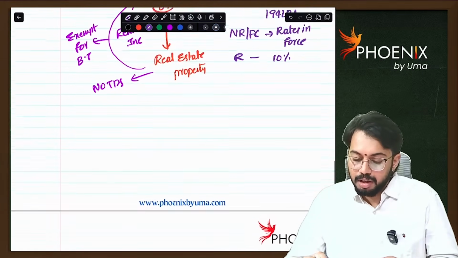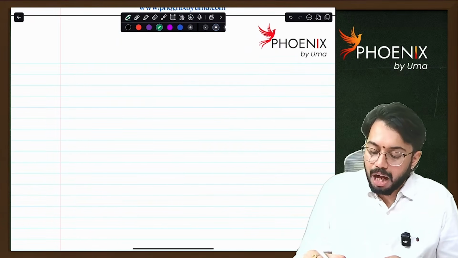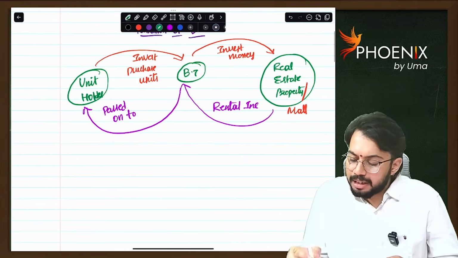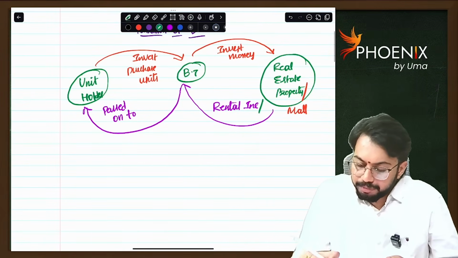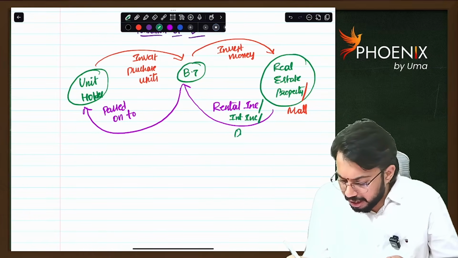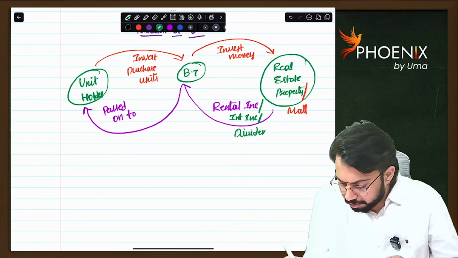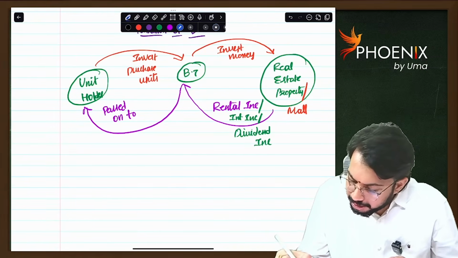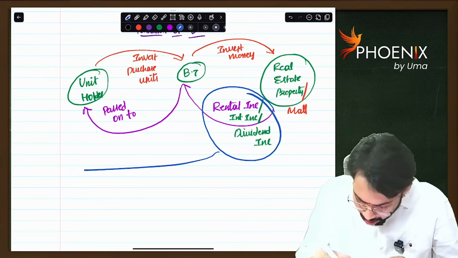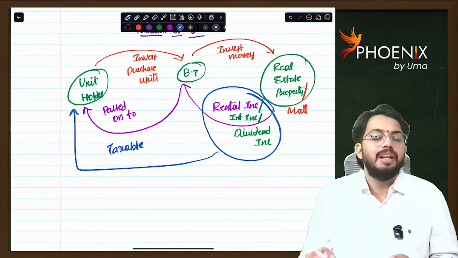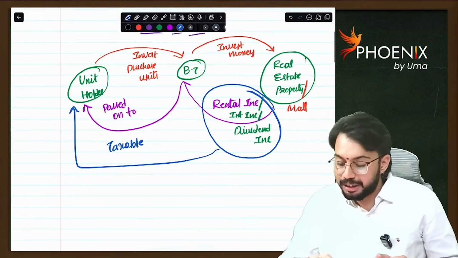Next. We need to discuss about other income. Till now we discussed about rental income, interest income, dividend income. All these three incomes are taxable in the hands of unit holder. They are not taxable in the hands of business trust.